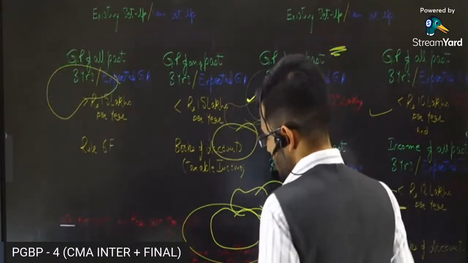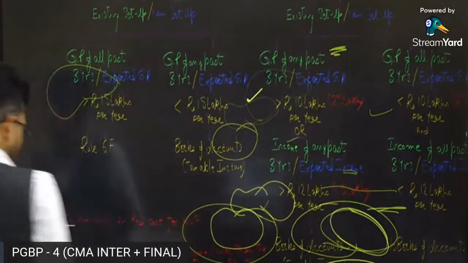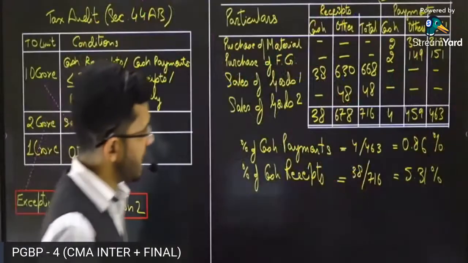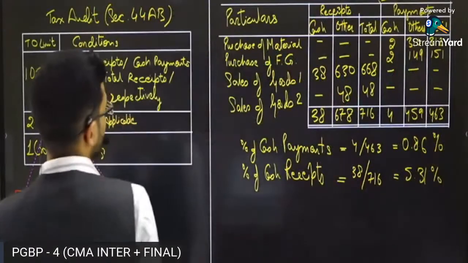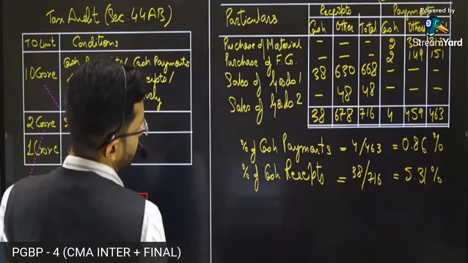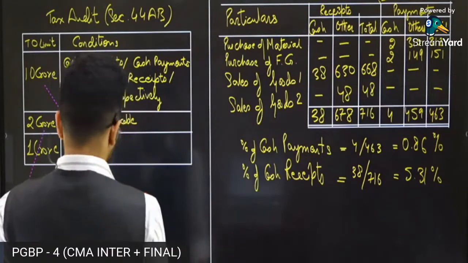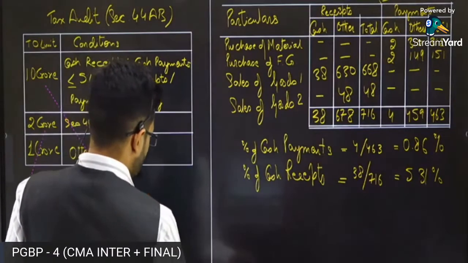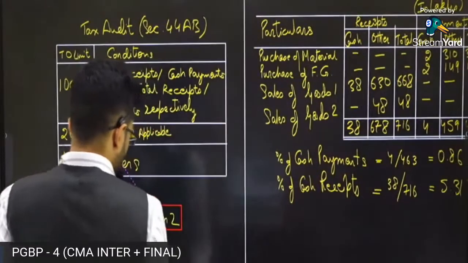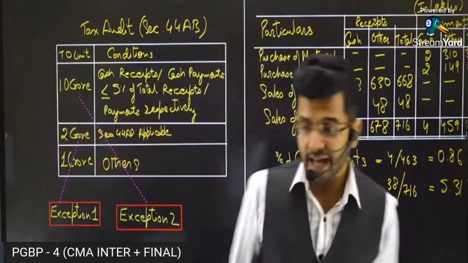So guys, this is the provision which is related to books of accounts, which are required to be prepared as per the Income Tax Act. And now we come on to tax audit. What are the limits which are specified in tax audit?